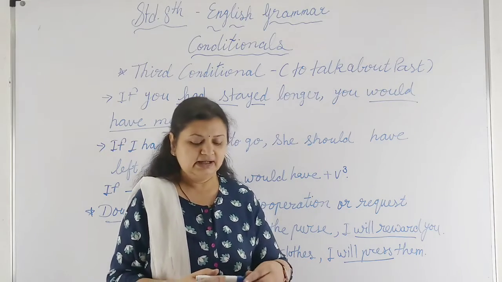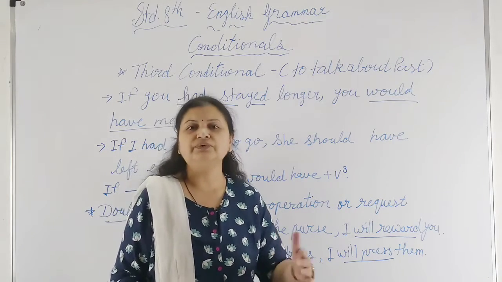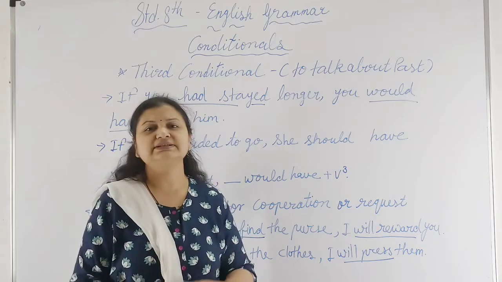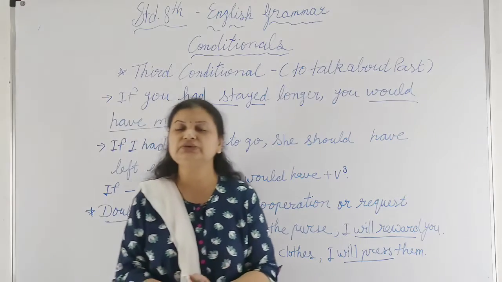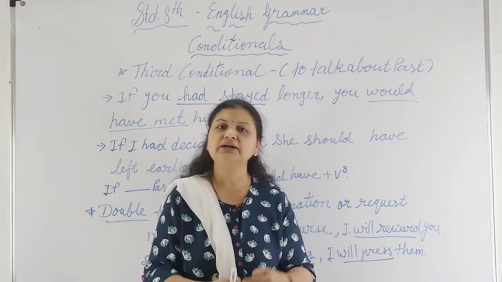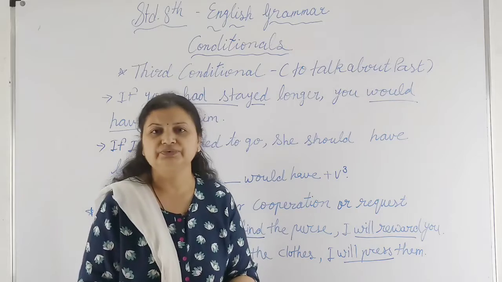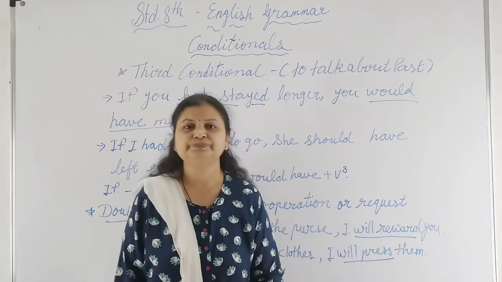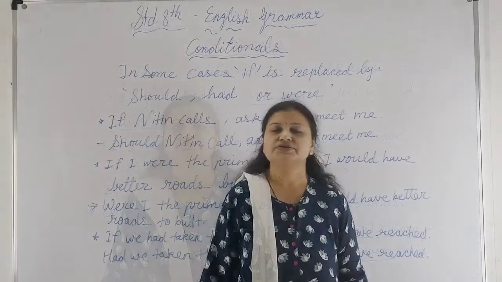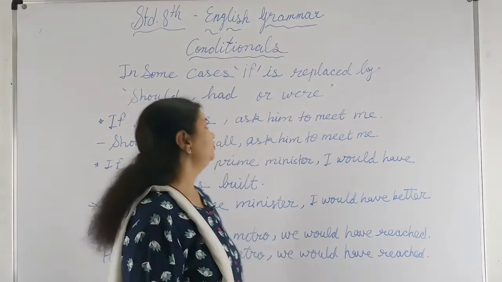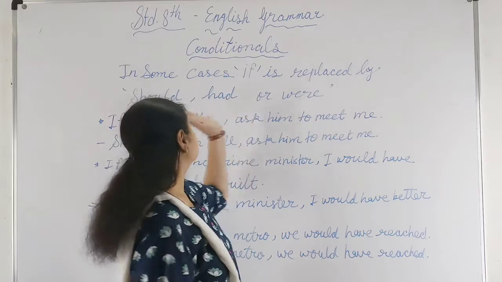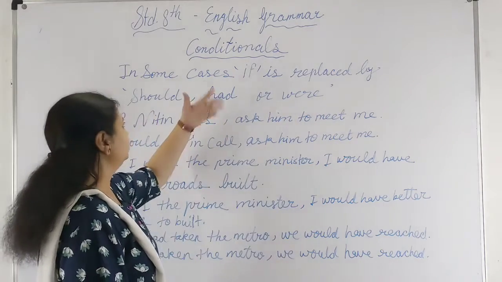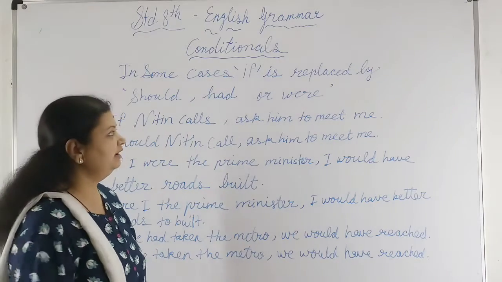So by these I have explained to you the zero, first, second and third conditional clauses. Now the last point is that many times we use should, were, had instead of if. Then how we can change the sentence like this, that I will tell you. Students, in some cases we can use should, had or were instead of if. We can replace if and use should, had and were.